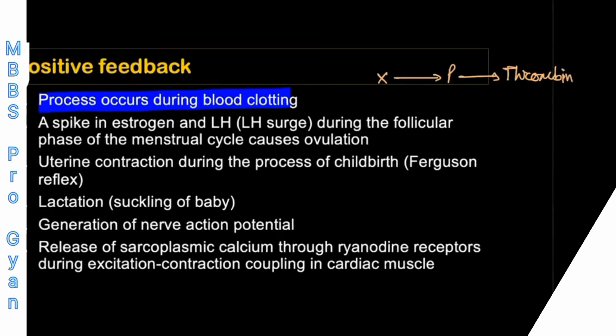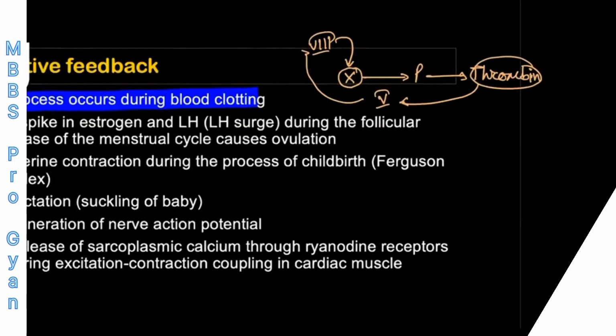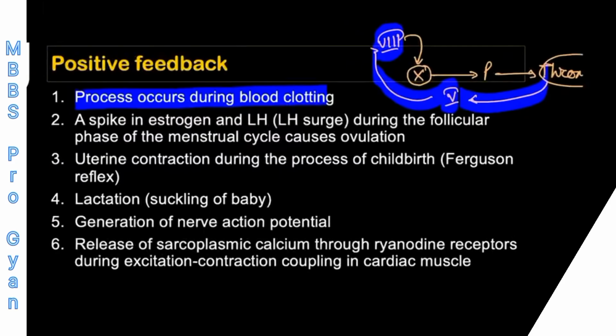Whenever this thrombin is generated, thrombin can activate multiple clotting factors like factor 5 or factor 8, and all these clotting factors again in turn will activate this factor 10 so that more and more thrombin will be produced. So what we are seeing here, that whenever a little amount of thrombin is created, that thrombin is giving positive feedback on factor number 5 and factor number 8, and more thrombin is going to be produced. So this is an example of positive feedback control system.